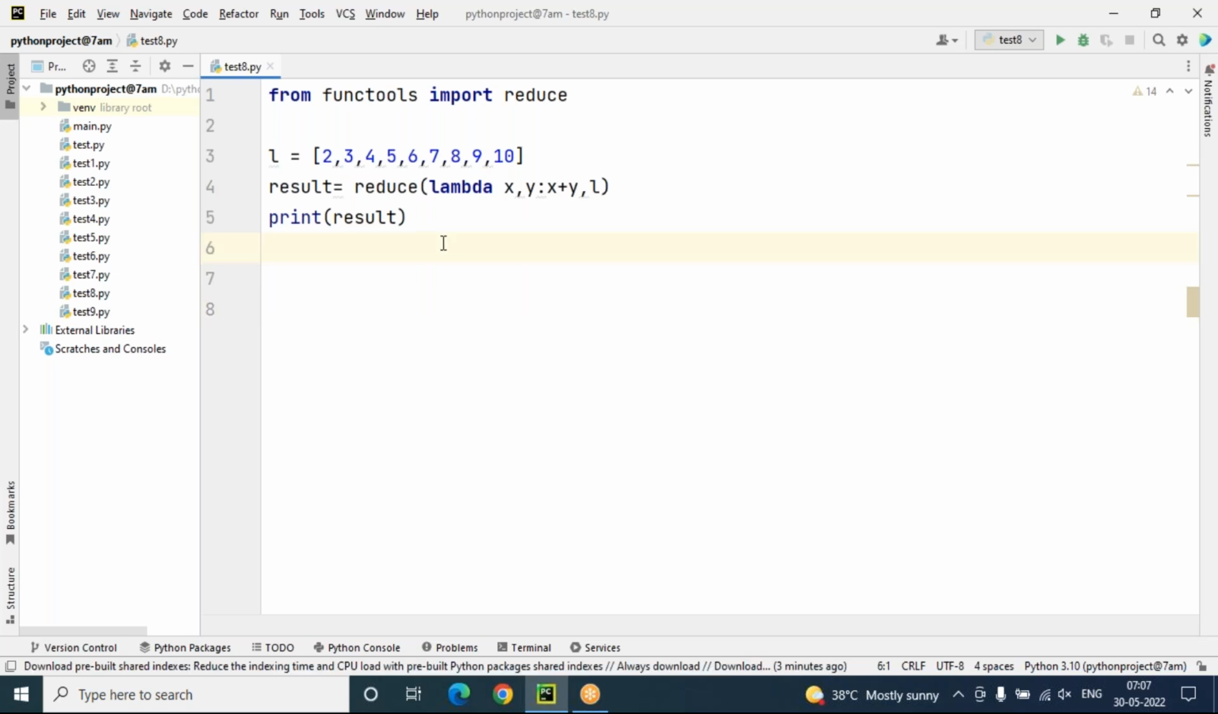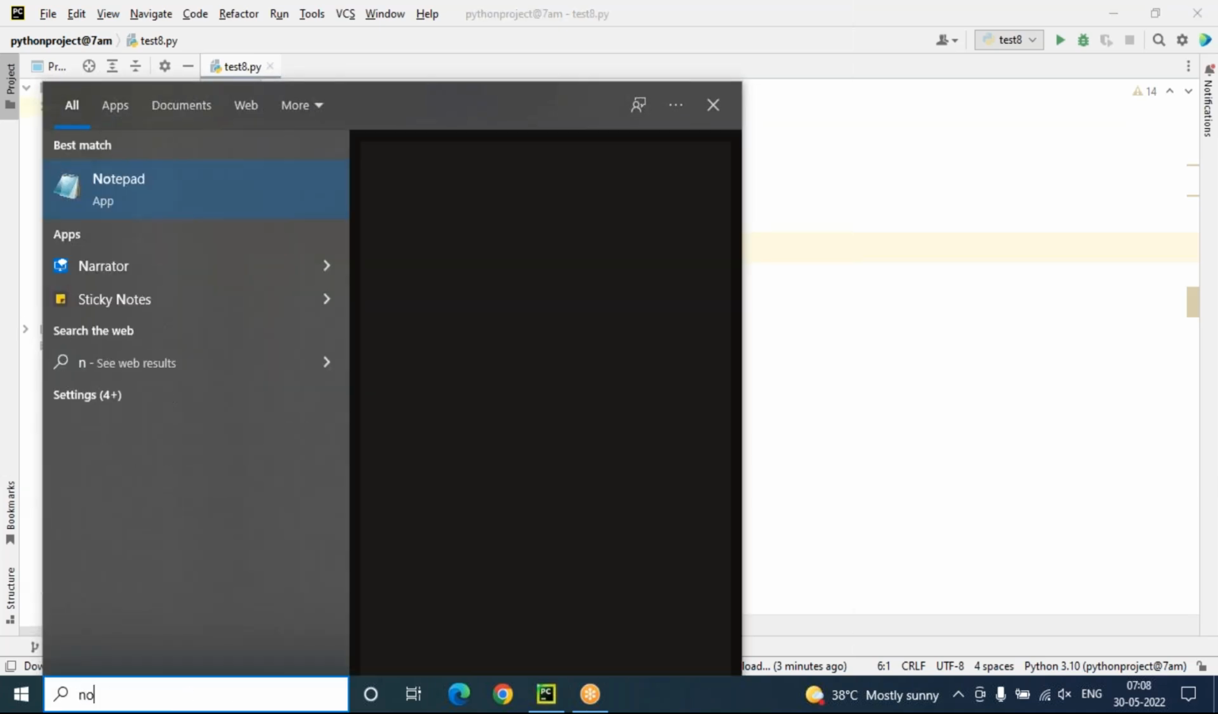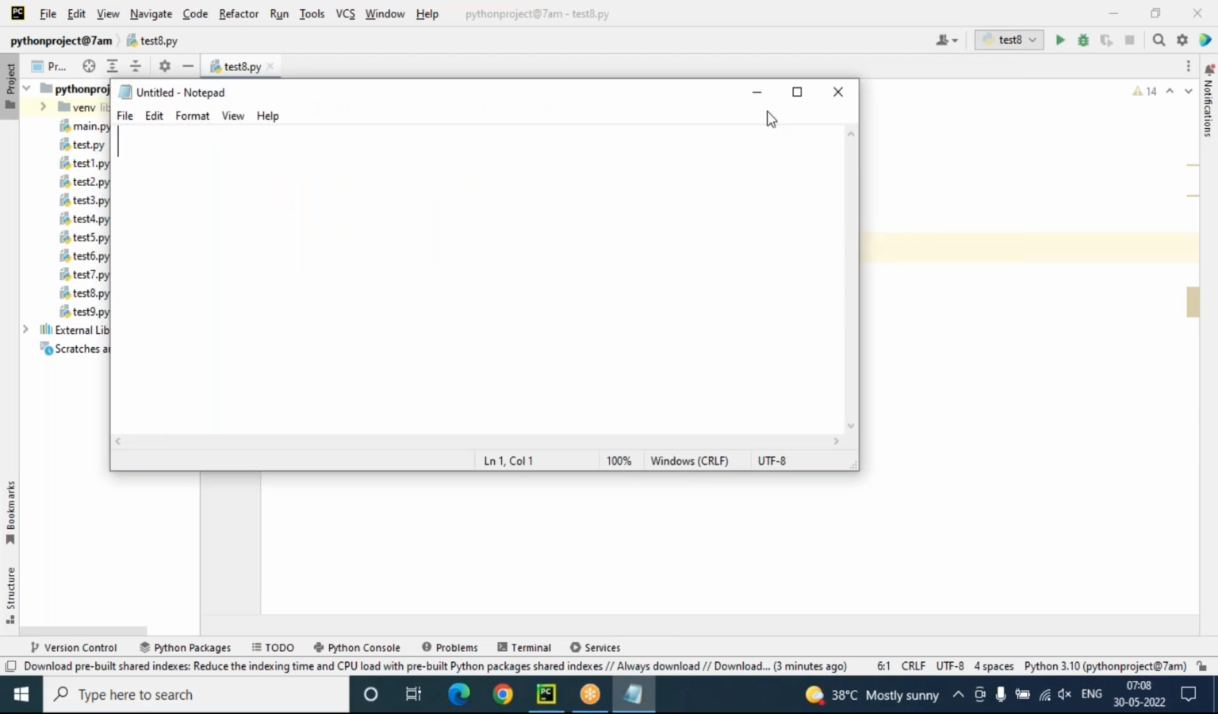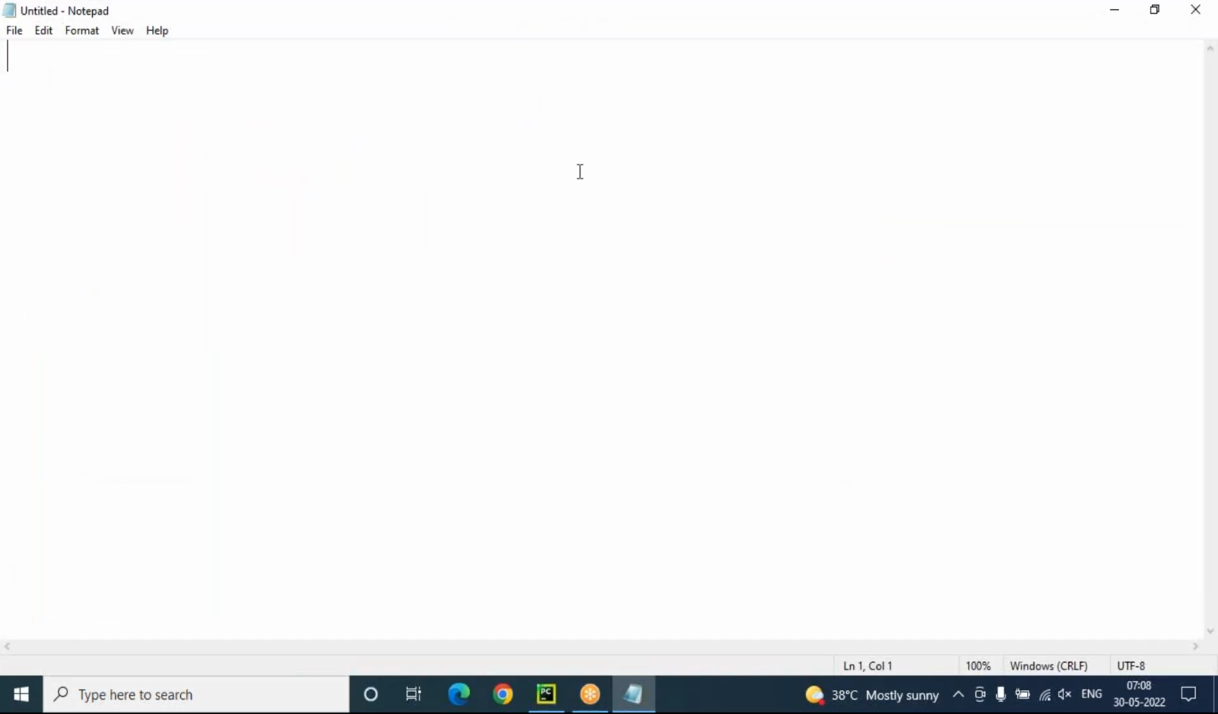In the last session, we discussed lambda or anonymous functions, and today we'll discuss modules in Python. So, what is a module and how do we work with modules? We'll discuss. A module is nothing but